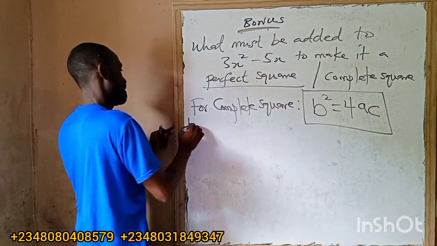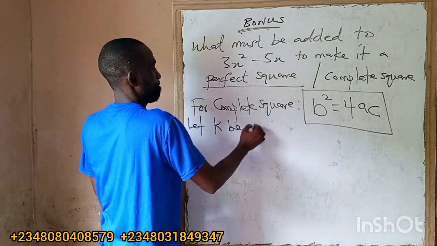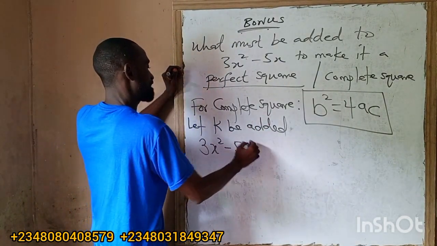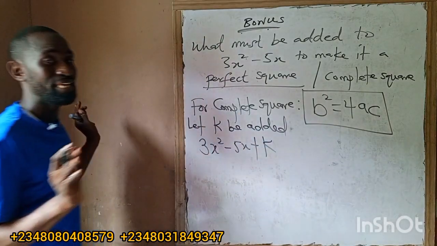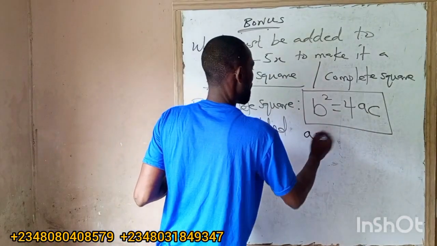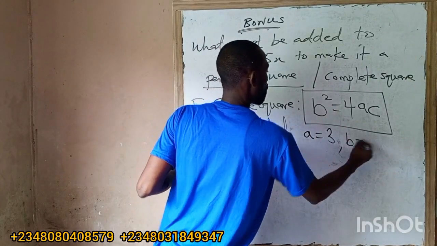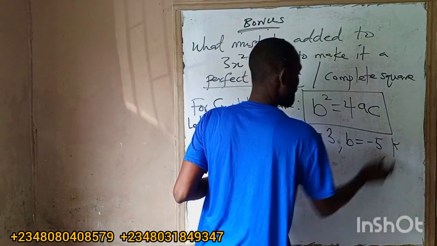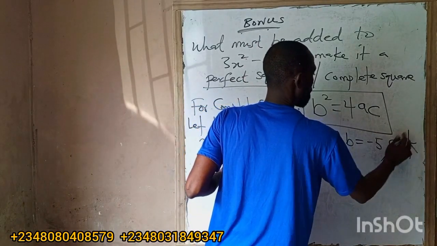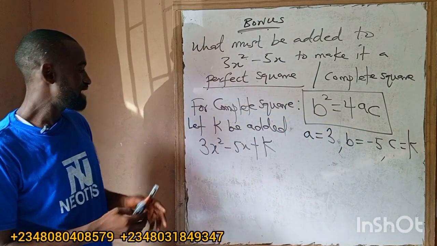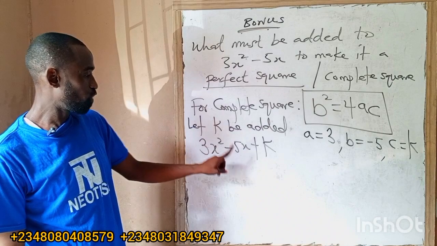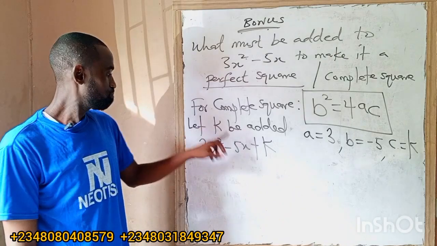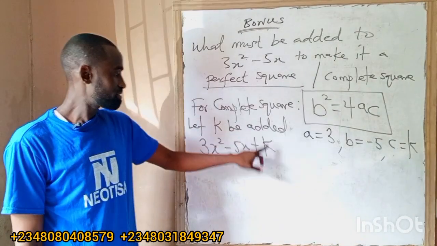So what must be added to this to make it a perfect square? Let's say let k be added. So if we're adding k, we're having 3x squared minus 5x plus k. What's our a here? Our a is 3. Our b is minus 5, with the sign. Our c is k. Our a is the coefficient of x squared, our b is the coefficient of x, and our c is the constant.